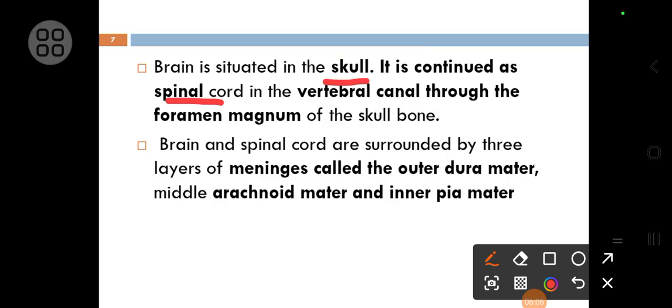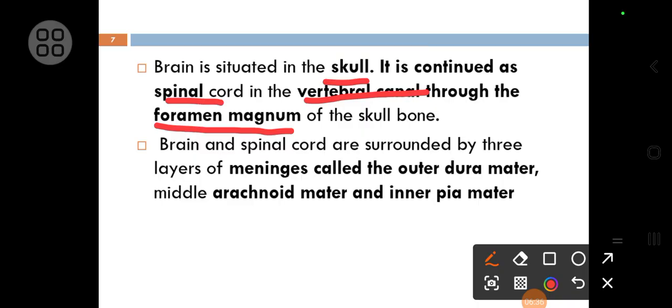When it continues as spinal cord, this spinal cord is also protected by the bony covering, that is the vertebra. These are the vertebral bodies which are covering the spinal cord. So this brain comes out through the foramen magnum of the skull and continues as spinal cord, and this spinal cord is protected by the vertebral canal here.